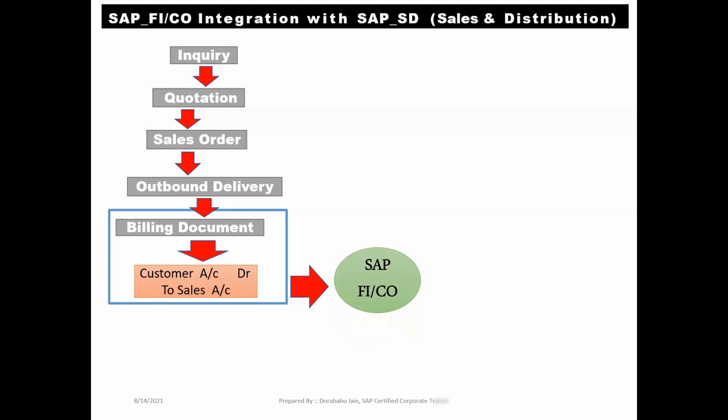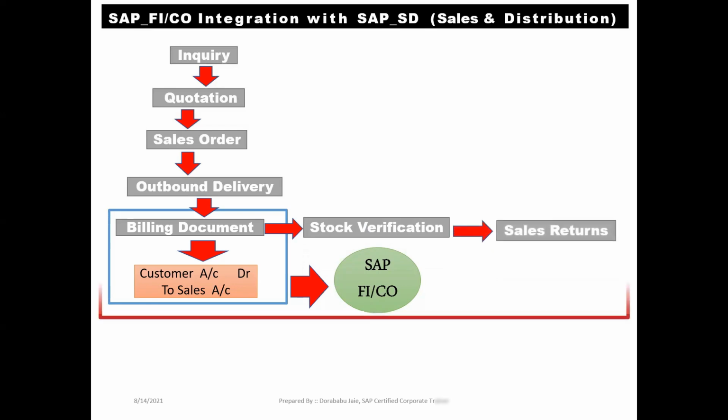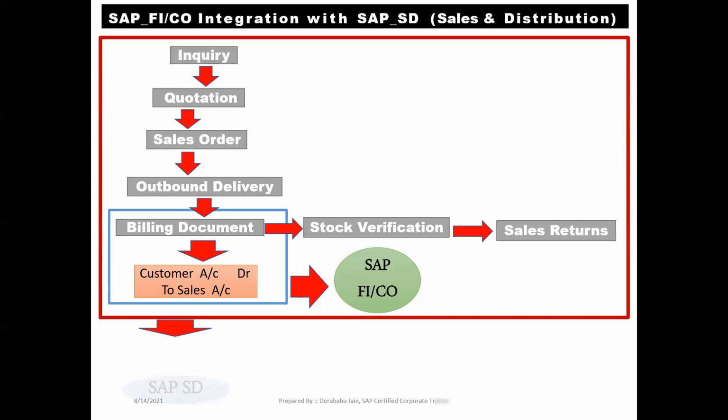Okay, once the customer has taken the billing document, then the customer will go for the stock verification, whether they have received the right product or wrong product, and in continuation whether they have received good pieces or not. In case they have received the right product but it was damaged, then they will go for sales returns. This entire process is going to be controlled by the SAP SD team, the sales and distribution team.